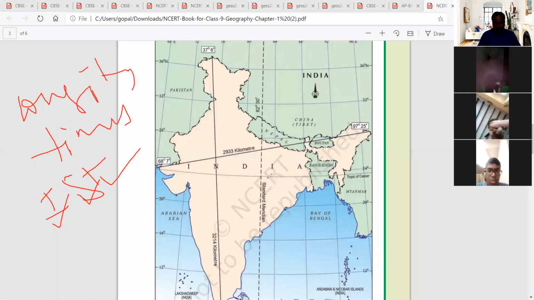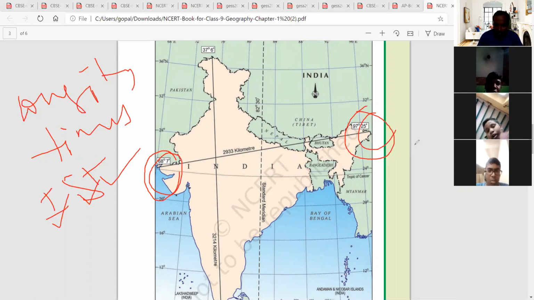Suppose sunlight is here, then what will be the time here? They will face very less sunlight. Think that sunlight is here at 6 p.m., then there it will be about 6:30 p.m., because sunlight is not there.